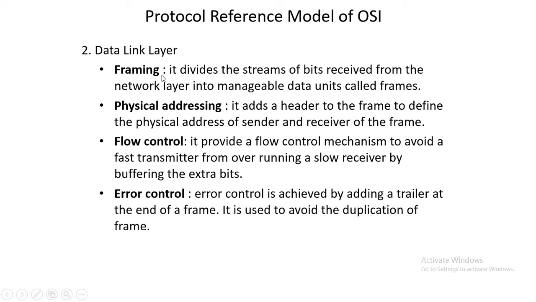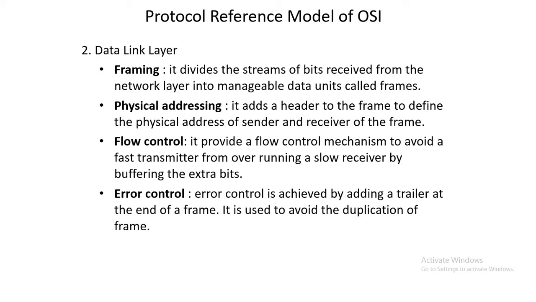Whatever the data link layer is receiving from the physical layer, it is receiving individual bits. The data link layer will collect the stream of individual bits and convert them into frames.